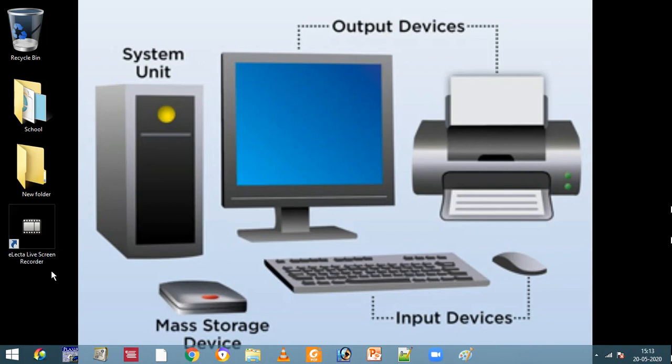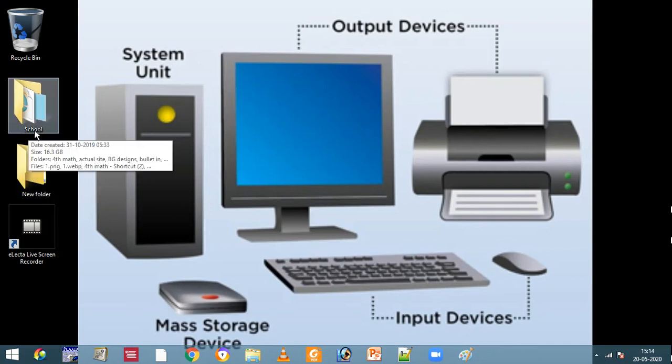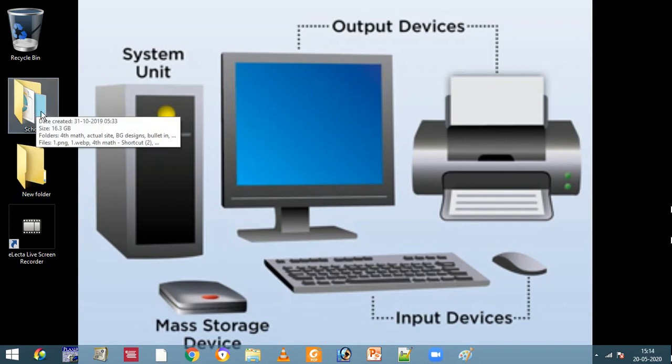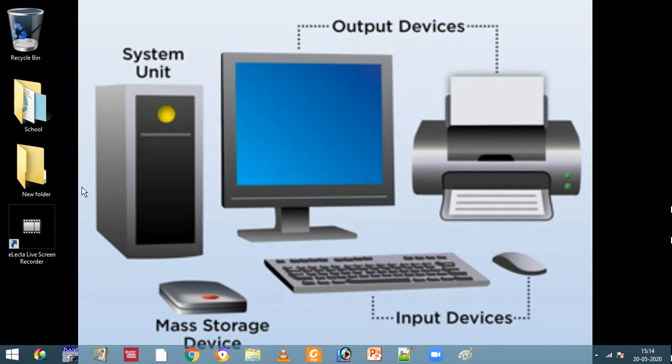Icons. First of all, icons act like buttons. Buttons means when we click or press, it is opened, right? In the same way, if we want to see what is there in this school folder, then I have to double click on it. That means when we click 2 times, we have to click the left button of our mouse. Children, remember, left button we have to click when we want to open.